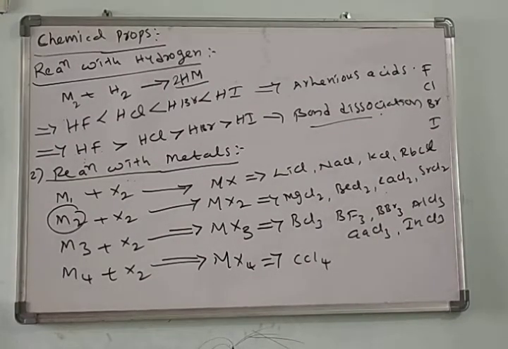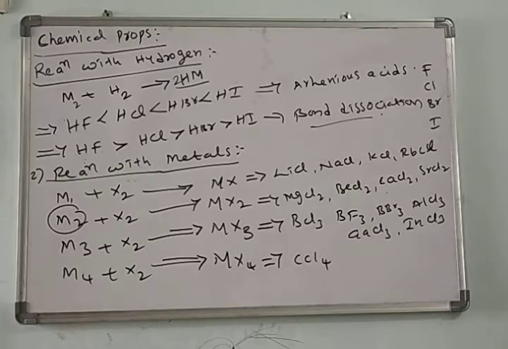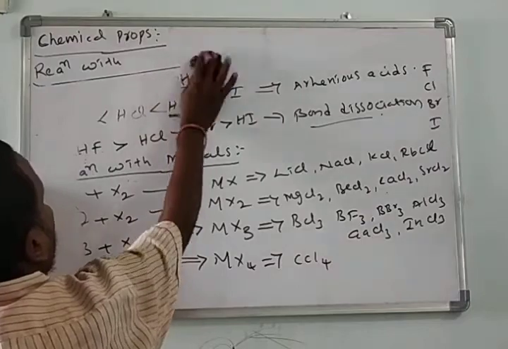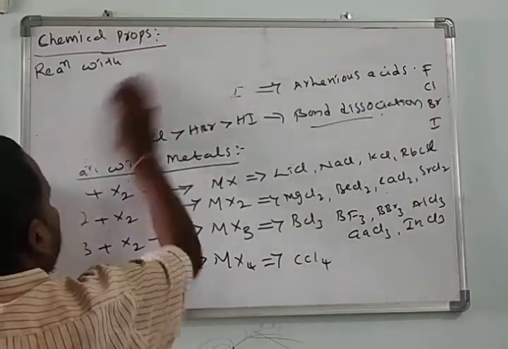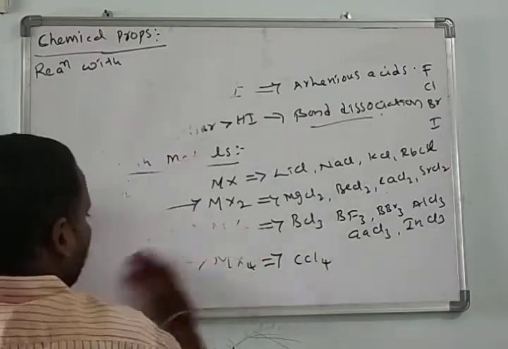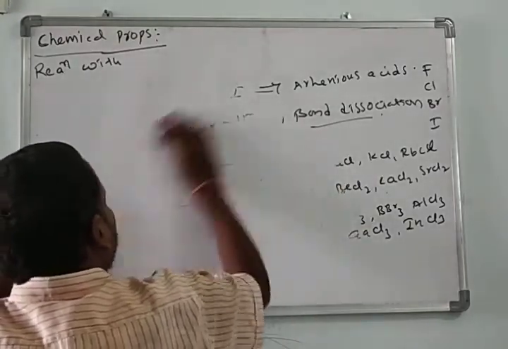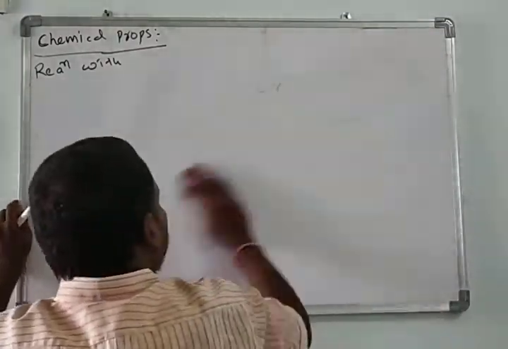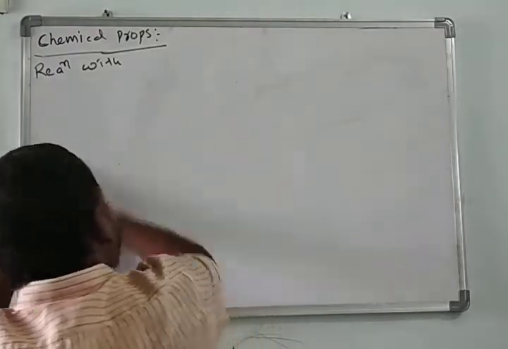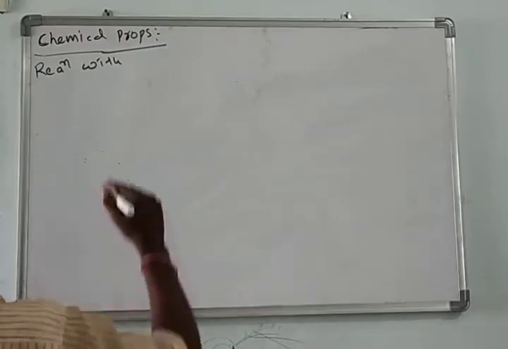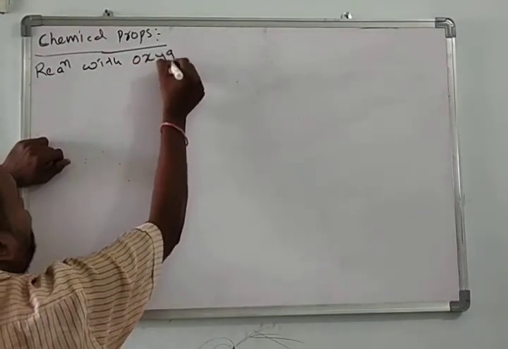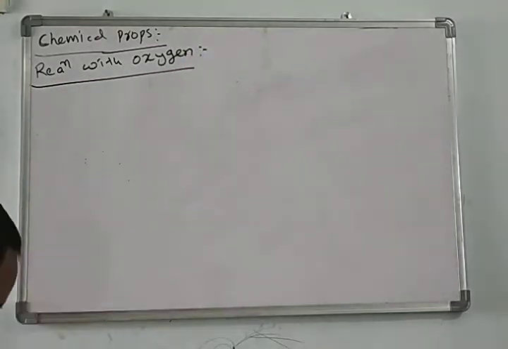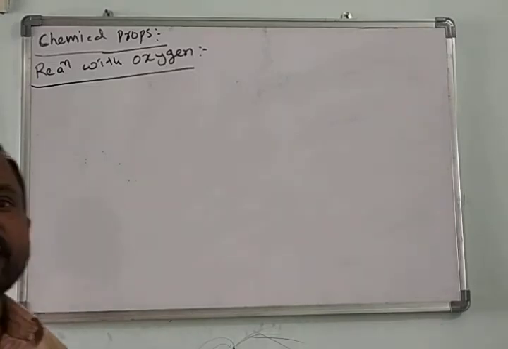In continuation, we'll see the reaction with oxygen. 17th group elements react with oxygen and form various types of oxides.